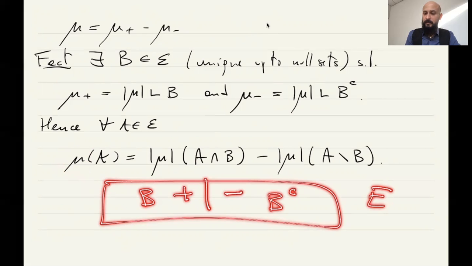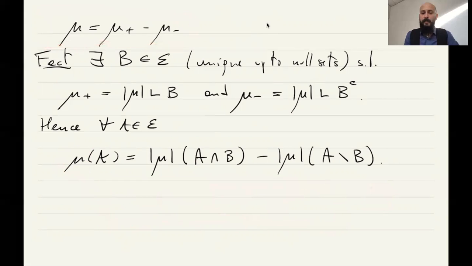So really, this decomposition is saying that every real valued measure is the sum of two measures that have disjoint supports. So the set where one is non-zero is a zero set for the other. Okay.